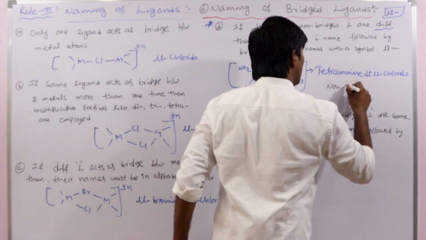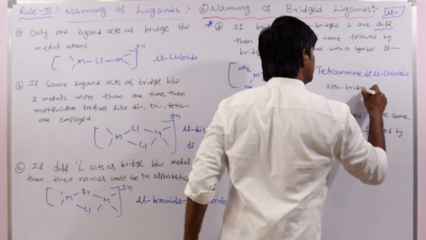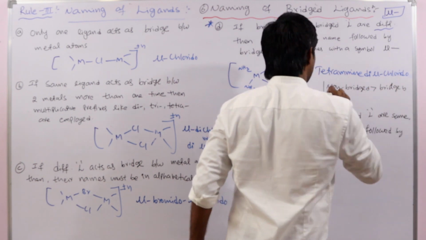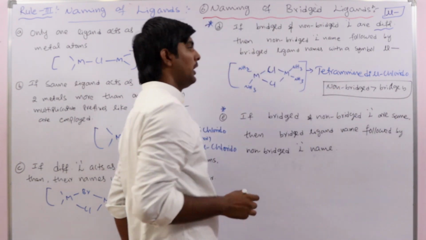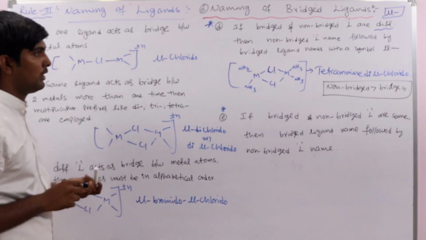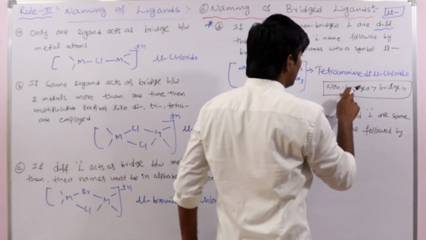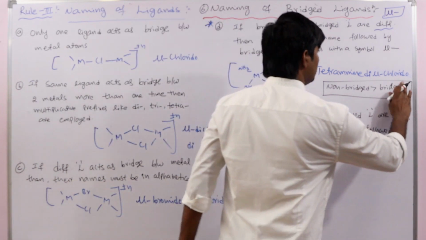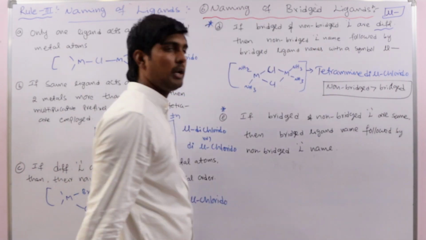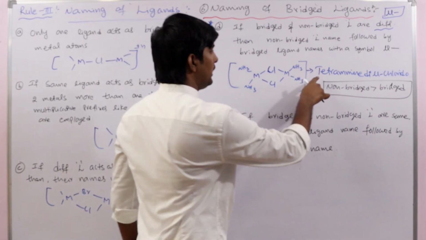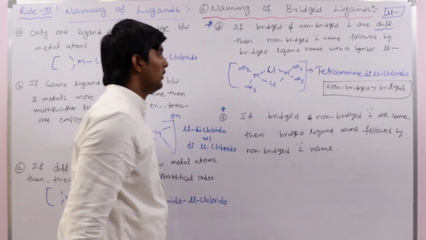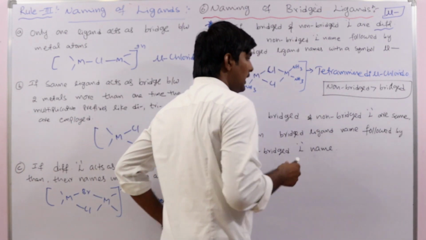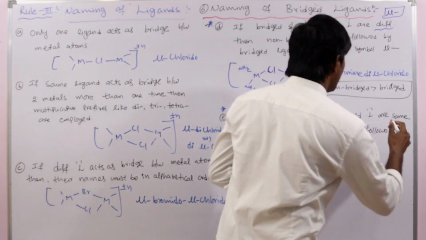We should write the non-bridged ligand first. Non-bridged priority is greater than bridged ligand priority. Very important. If non-bridged and bridged ligands are different, in that case we first write the non-bridged ligand name and then only the bridged ligand name. So, tetramine dimu chlorido.